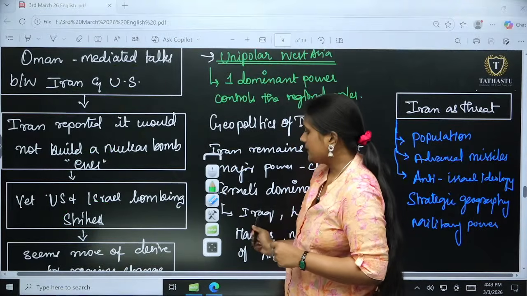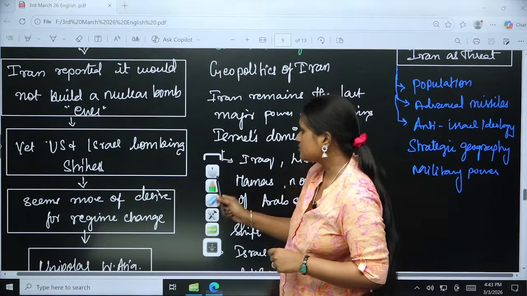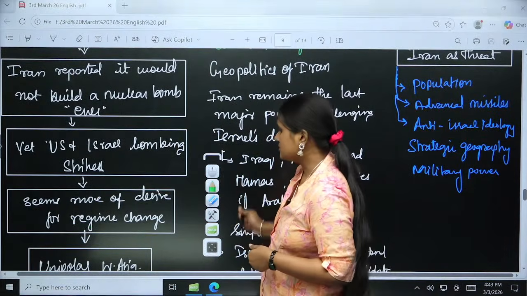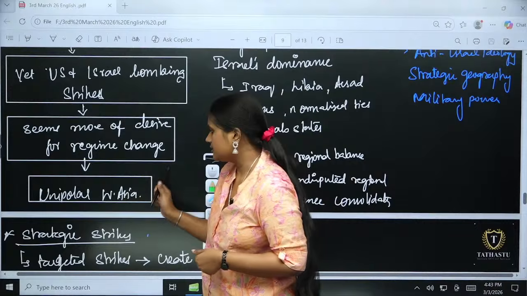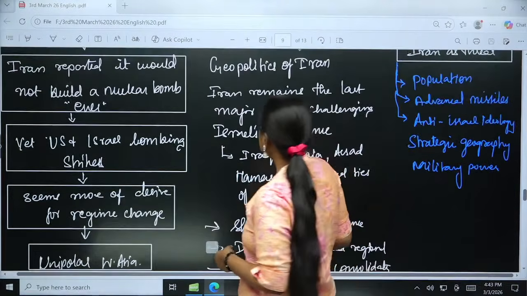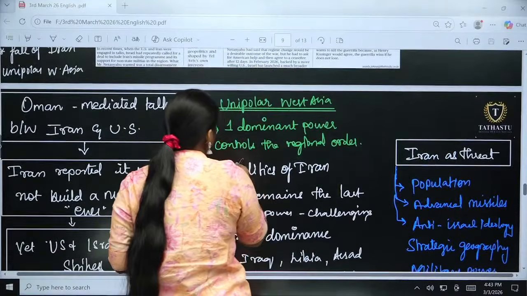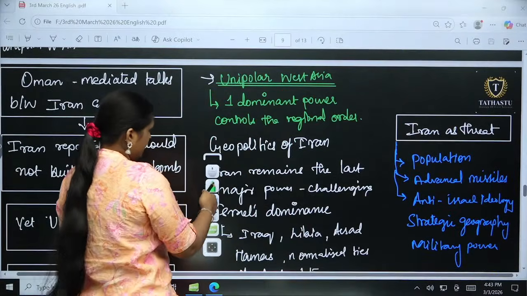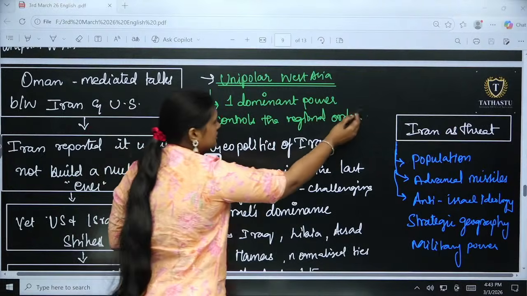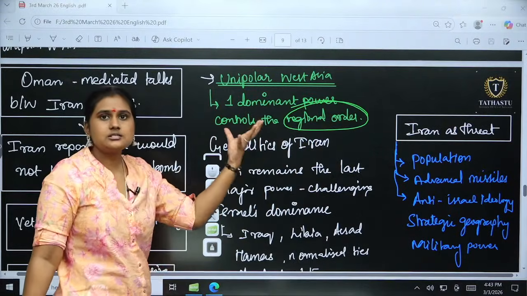So if we see this, it seems more of a desire for what? Regime change, and also to bring about a unipolar West Asia. By seeing this, we can understand what a unipolar West Asia is. We have already discussed, right? One dominant power controls a regional order, which Israel is striving for.